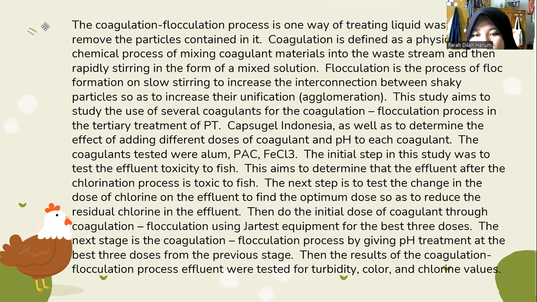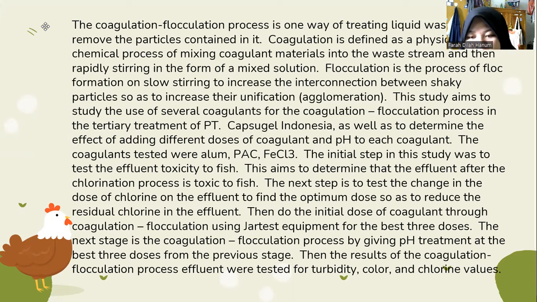The study aims to study the use of several coagulants for the coagulation flocculation process in the wastewater treatment of PT Kapsugel Indonesia, as well as to determine the effect of adding different doses of coagulant and pH to each coagulant. The coagulants tested were alum, PAC, and FeCl3.